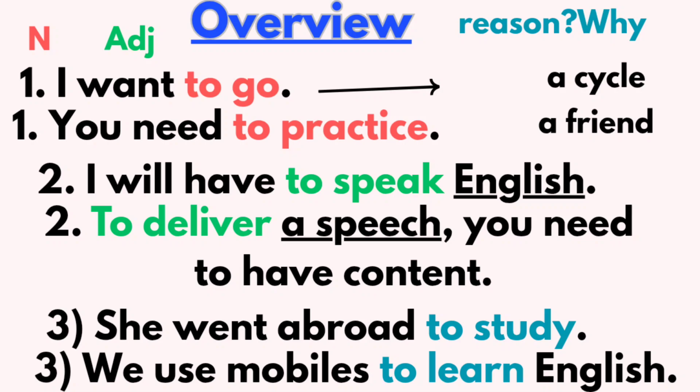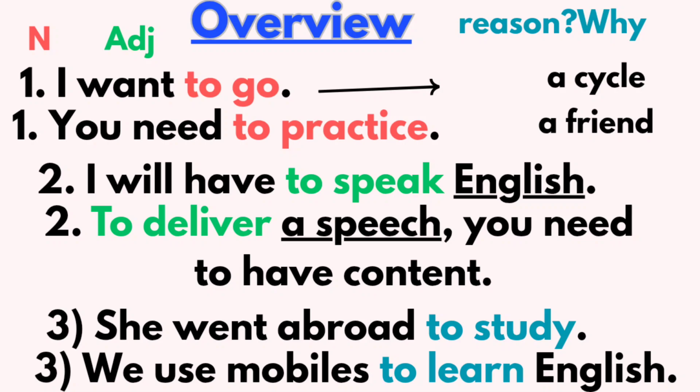Look at the second example. I will have to speak English. To deliver a speech, you need to have content. So in these sentences, to speak, to deliver, these two infinitives act as adjectives because they are used before nouns. English means proper noun. A speech means it is also a noun. So to speak, to deliver act as adjectives in these sentences.